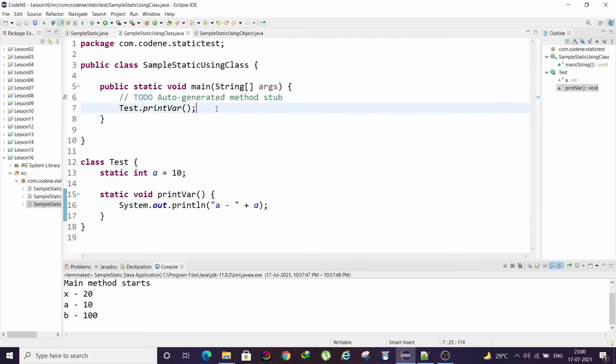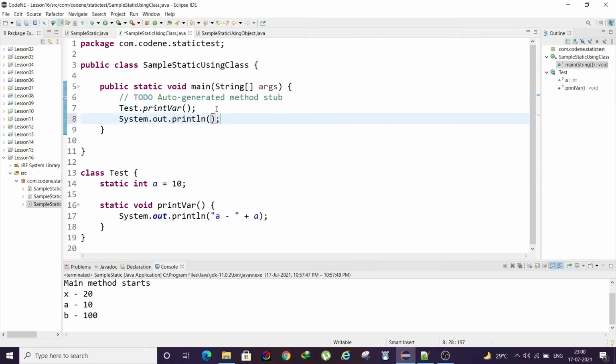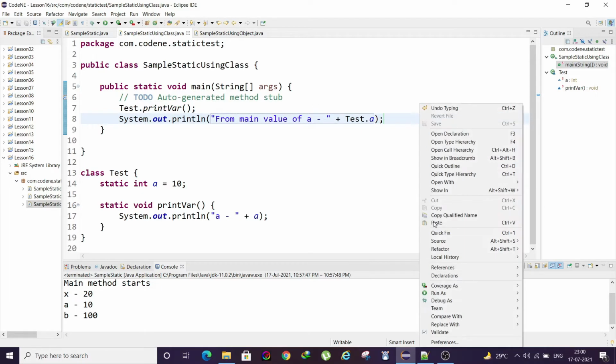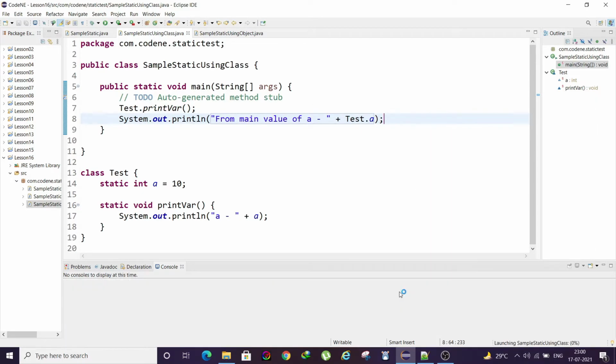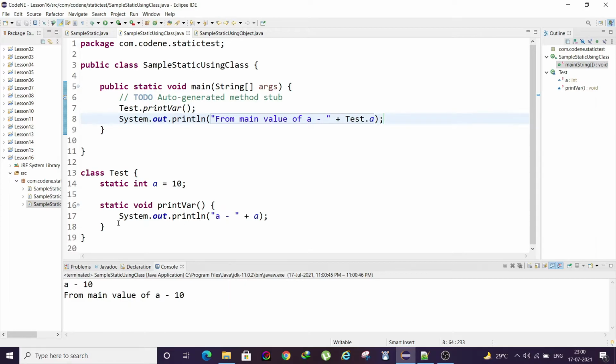I'll show you here, from main, the value of a. As I said, everything that is static need not be instantiated. We'll use the class name and then dot a, simple as that. What happens when you run this? a equal to 10, that is from here it's calling this printVar method, and then from main we are able to access the static variable as well. No need of instantiating any object.